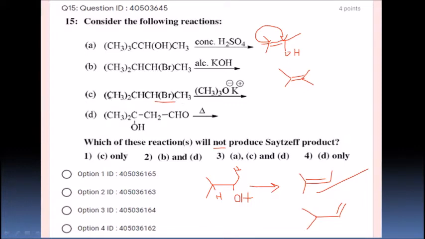Yes students, so options are given here. So it is C, yes C, but C is not option 3. Option 1 says C only. This is the correct option, student. Option number 1, C only, is the correct option. That is, it is not going to give Saytzeff product, it is going to give Hofmann product.